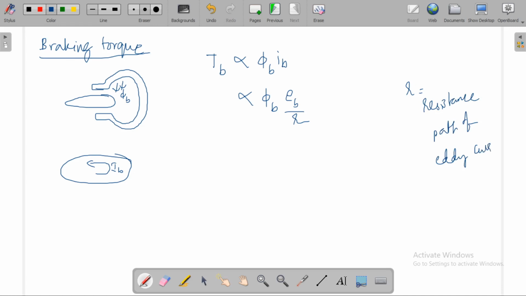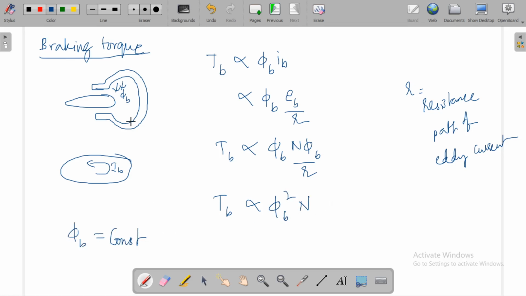E_b is directly proportional to N times phi_b. So the braking torque is directly proportional to phi_b squared times N. Since phi_b is constant because we use a permanent magnet, the braking torque will be directly proportional to the speed of the disc.